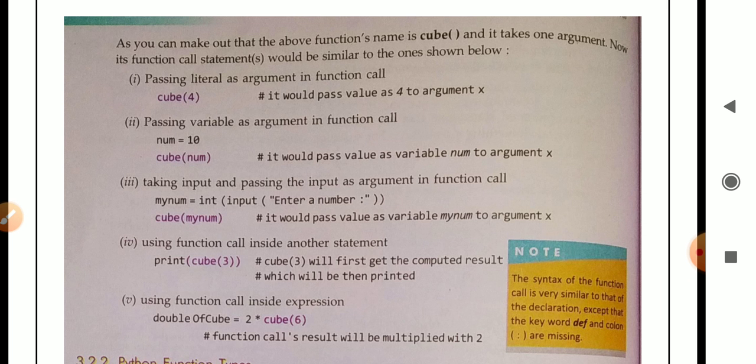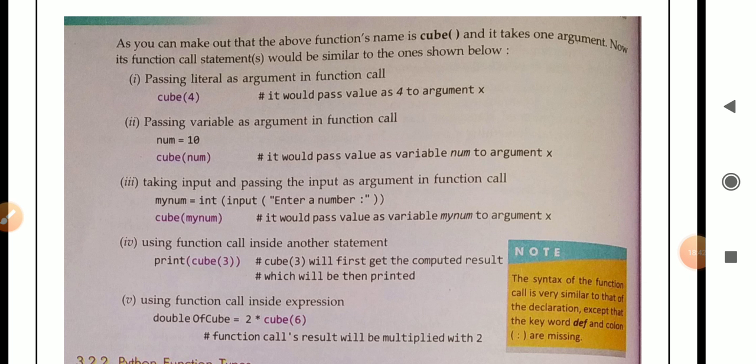Number 3, taking input and passing the input as argument in function call, which means we are accepting input from the user, and after that we are passing it in a function call. See here, mynum is the name of the variable, equal to int is the data type. After that input is the function, and after that enter a number is a message. So cube is the name of the function, and in parentheses we are writing mynum, which is the variable storing the input accepted from the user.